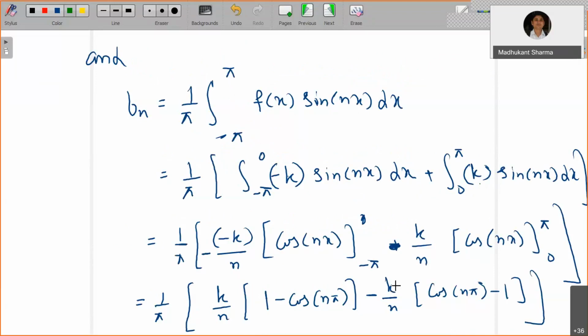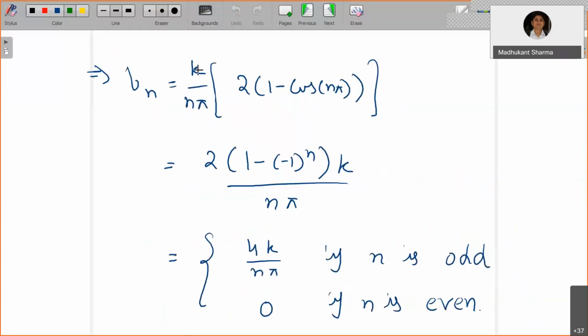Okay, so I have simplified everything here in the notes, so that you can actually verify when you are writing it. It is all written with explanation. So from here, k by n will come out, and you have 2 times 1 minus cos n pi, because the minus here will come in. So what you will get is bn equals 2k by n pi times 1 minus cos n pi.